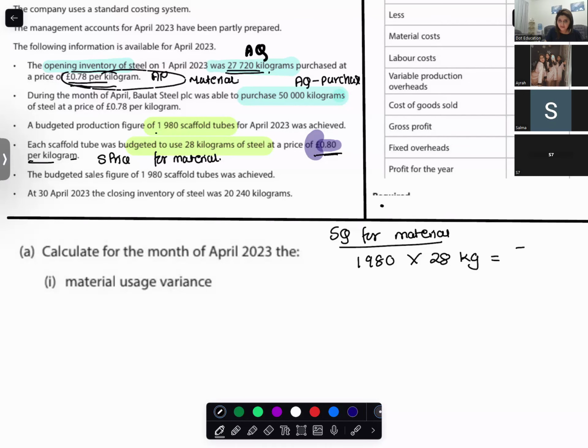So this is 55,440. Very good. Now they want the budgeted sales figure of 1980 scaffold tubes was achieved.